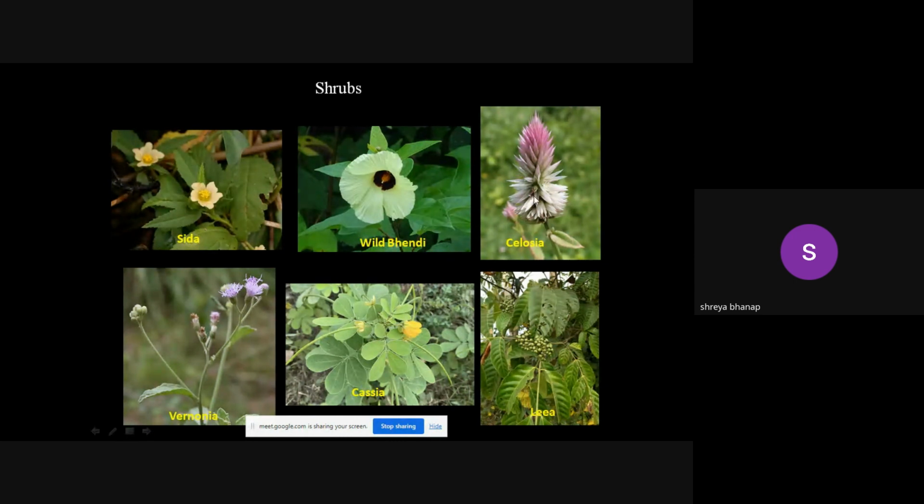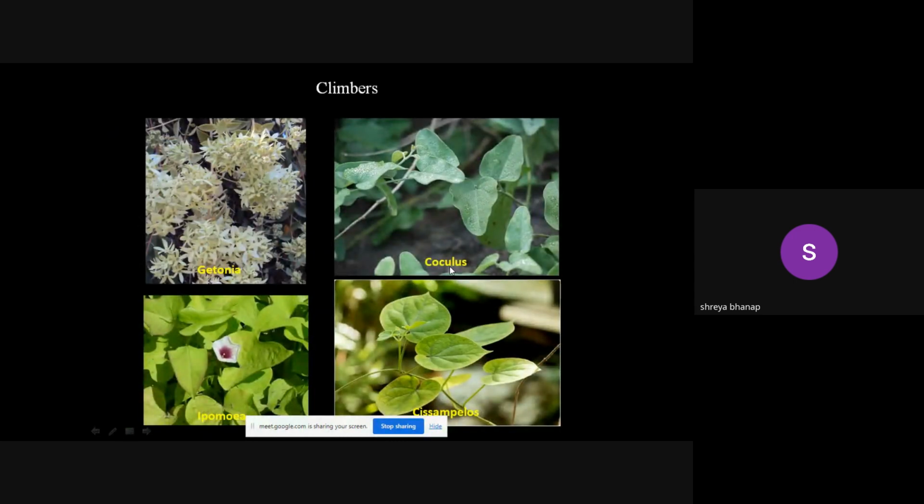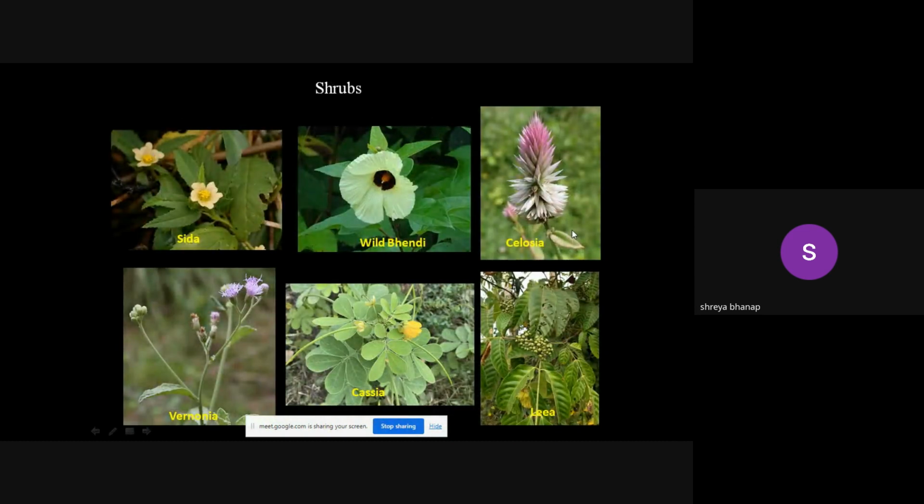Then one of the monsoon plants is the celosia, or commonly known as coxcomb. It is again one of the wild vegetables. The young leaves of this plant are consumed as a wild vegetable. Flowering is over now.